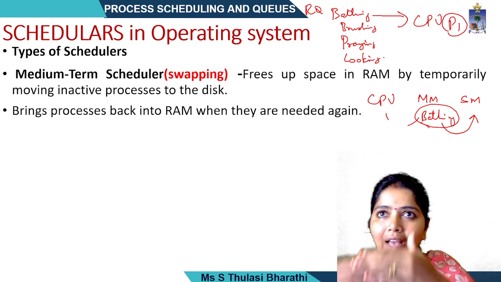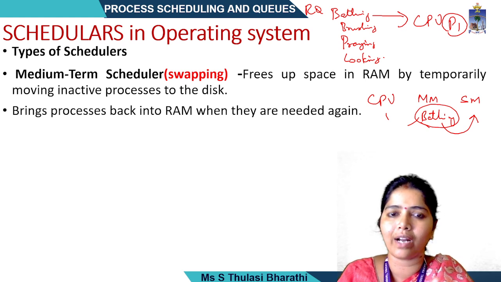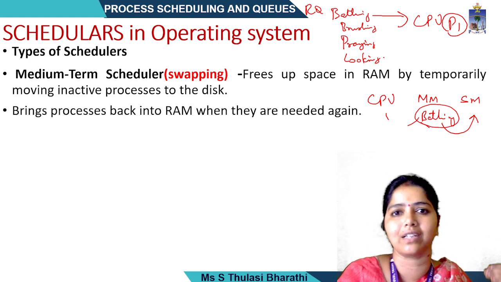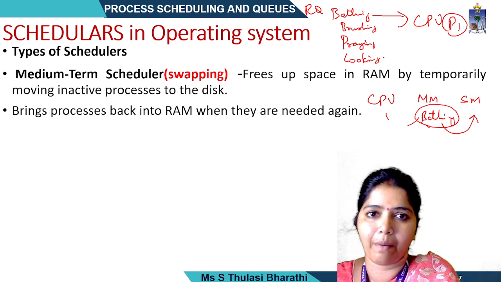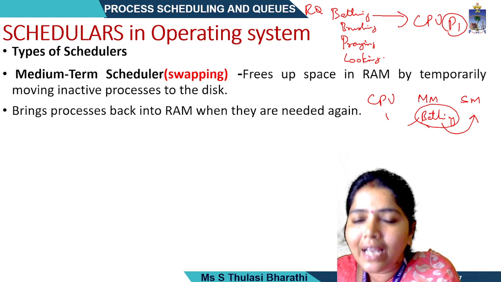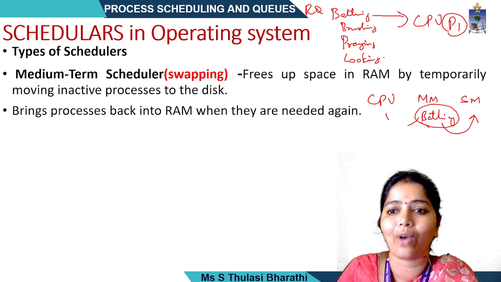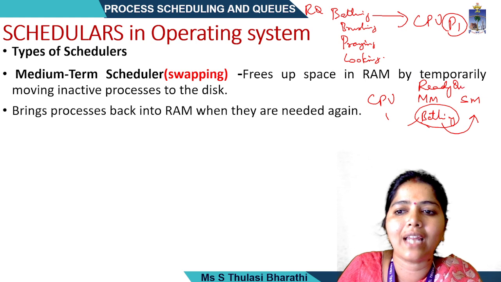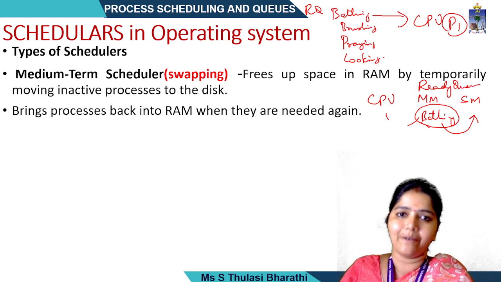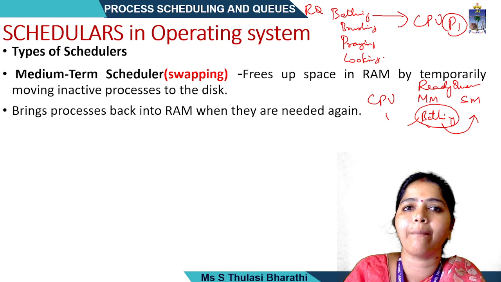As I free up the RAM space, the memory will not be overloaded. It can do the processing of the other things easily. So it will be taken to secondary memory. Whenever it is required, it is taken back to the main memory and put in the ready queue. As I have told you, main memory means what? It is put in the ready queue or the ready state. So we bring the process back into the RAM when it is needed.